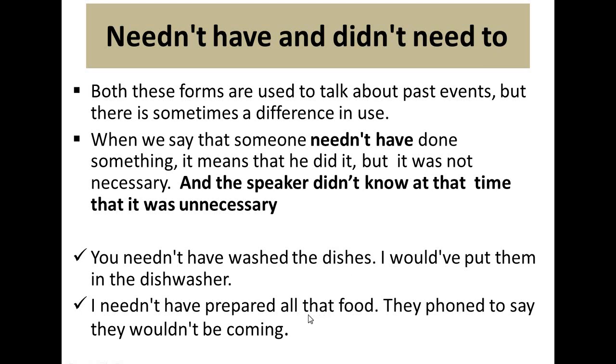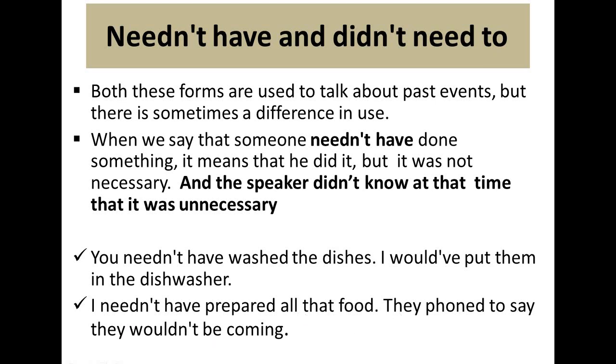So in the first, he did not know that they were not coming. Why? Because if he knew that they were not coming, he would not prepare. But because he didn't know that, he prepared lots of food. After that, he says, oh, I needn't have prepared all that food.